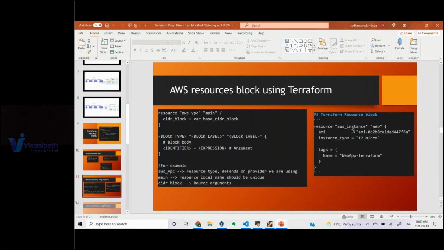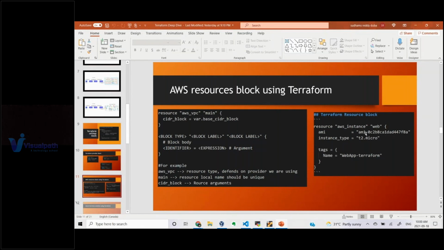In this way you will specify it. By looking at this file I can understand what it is trying to do. I know what an AMI is if you are already aware of AWS, and the instance type, and we will be using tagging. Tagging means a specific naming convention, metadata that you assign to your EC2 instance. Now when I execute a particular command, Terraform will use the AWS plugin, contact EC2, and create a resource for me.